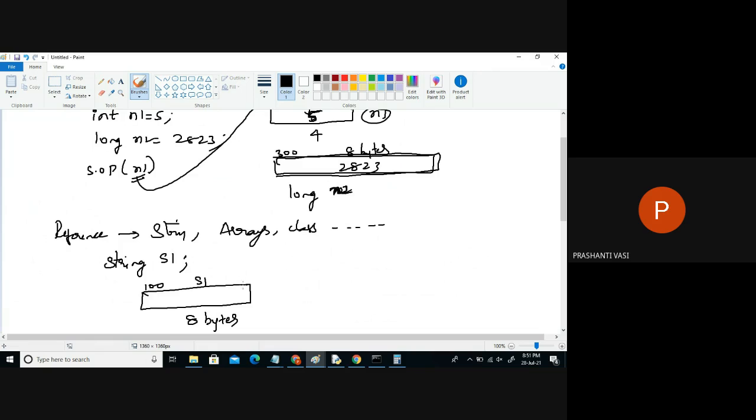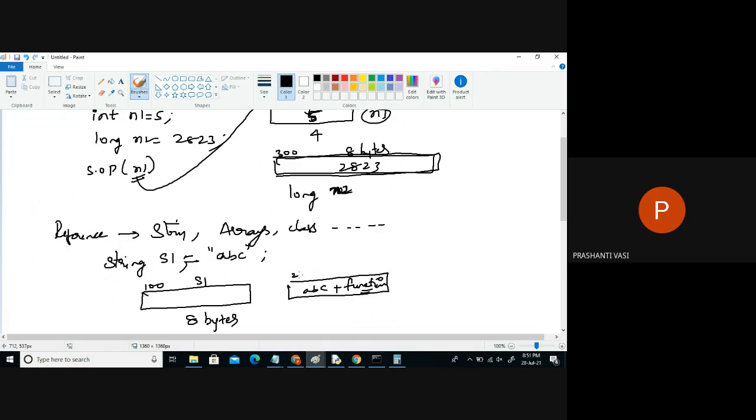But now, when I say S1 is equal to ABC, ABC is not here. We will not store the data here. The data will be stored in some other location. These are objects. Here we have ABC and logics on strings. Logics means, like we can find the index of a letter, reverse something, lowercase, uppercase. We'll deal with those functions. We have the associated functions on strings all together in one block only.